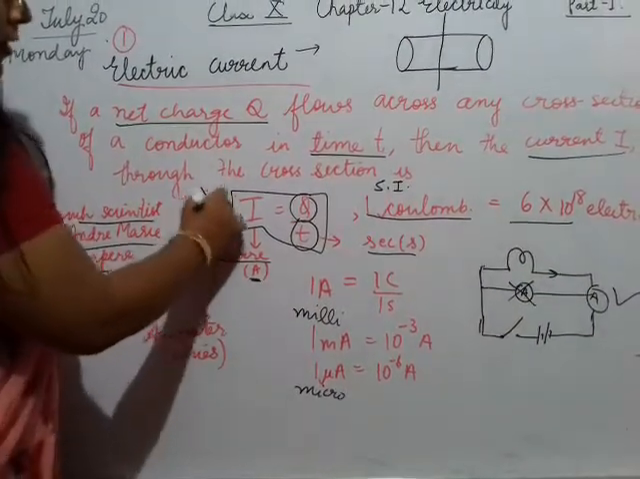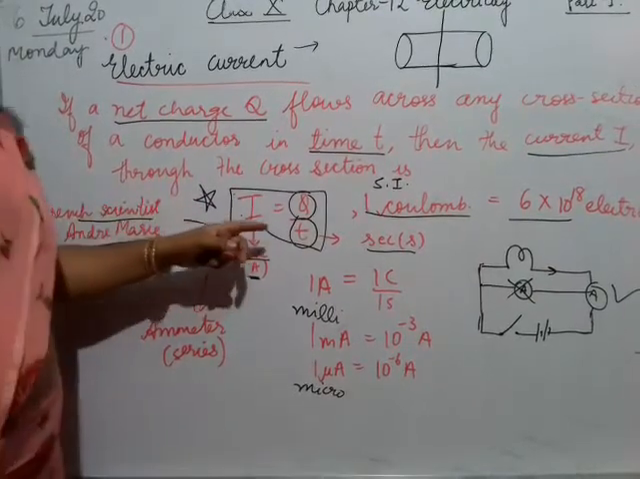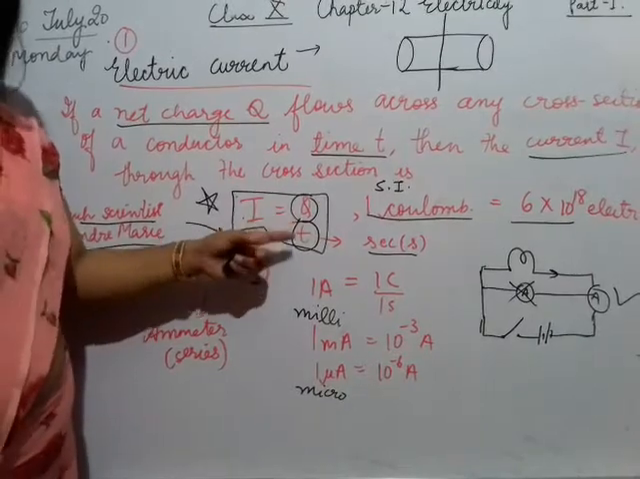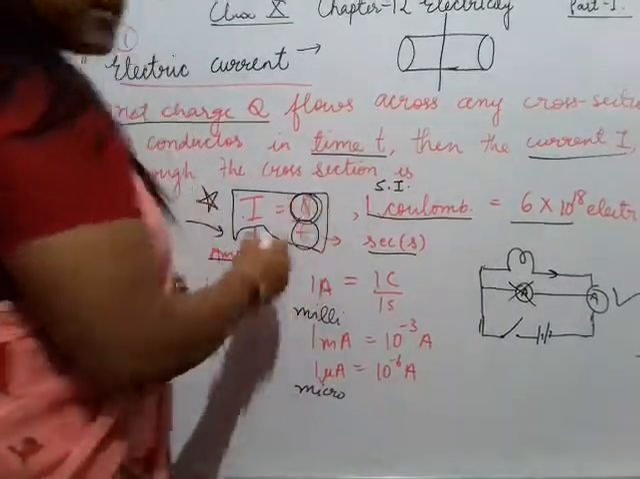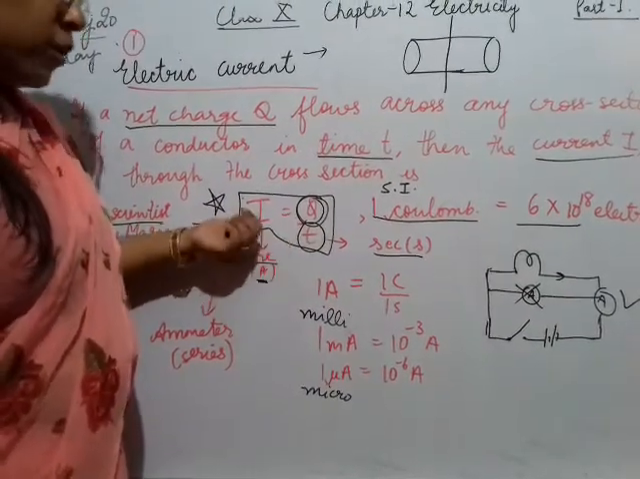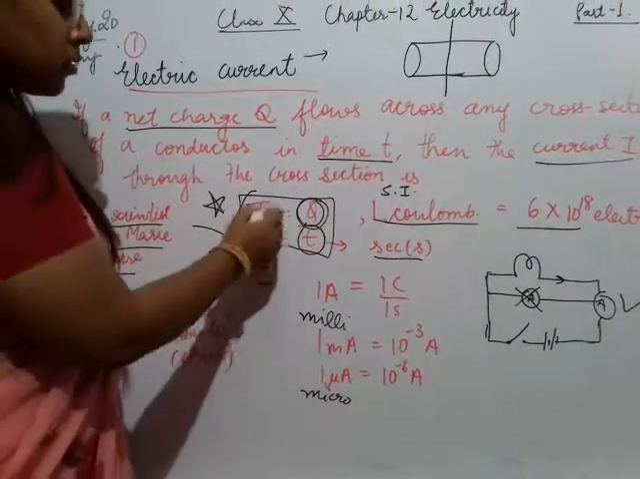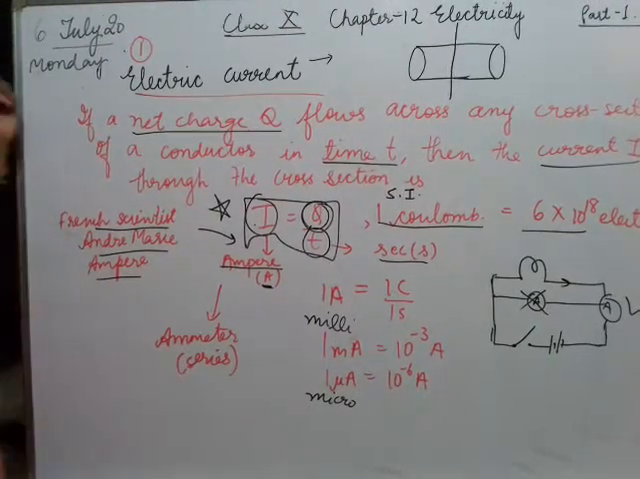On the basis of this formula, many of the numericals come. For example, in a circuit, 6 into 10 raised to the power 18 electrons are flowing. So basically what is given? Charge is given, and time is given as 4 seconds. You have to calculate the current. So these kinds of direct numericals can come in your exams.